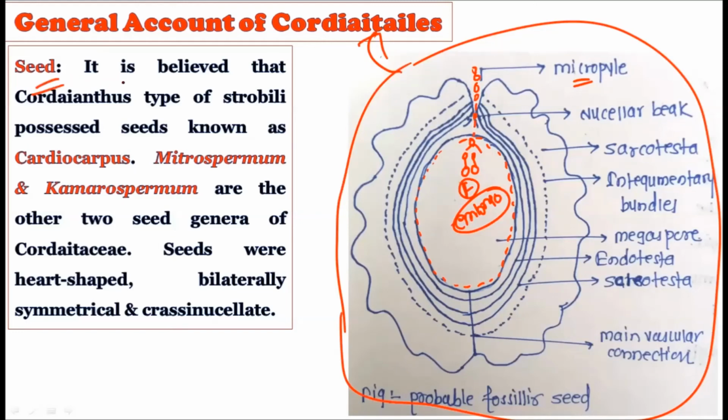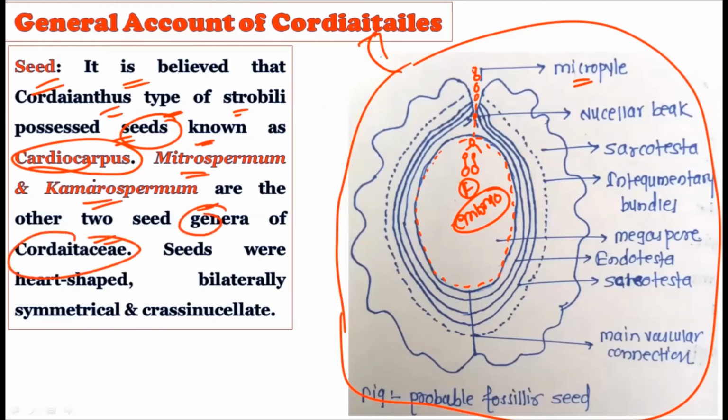Now see how the seed is there. It is believed that the Cordaianthus type of strobili possessed the seeds known as Cordaicarpus. Now see, Microsporangium and Camerospermum are the two seed genera of the Cordaitales. That is, these are two structures that were found relating to the seed in the fossil record, and the names are given such as Microsporangium and Camerospermum.